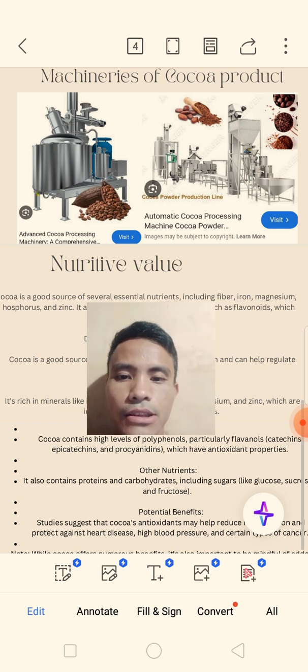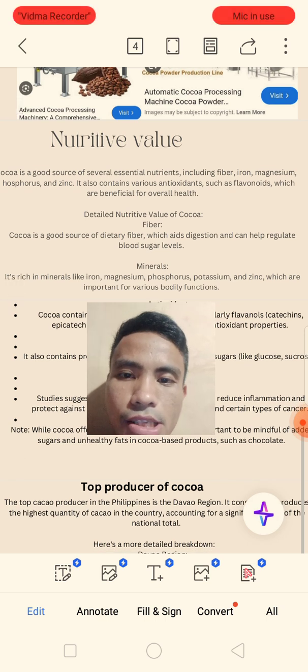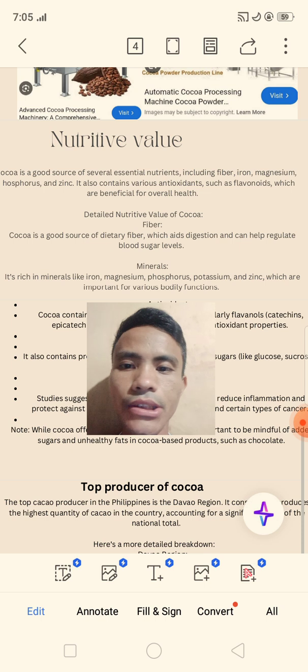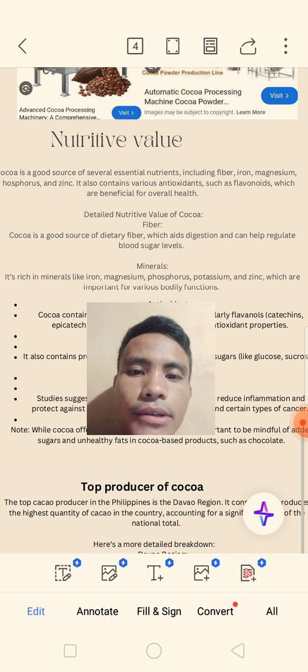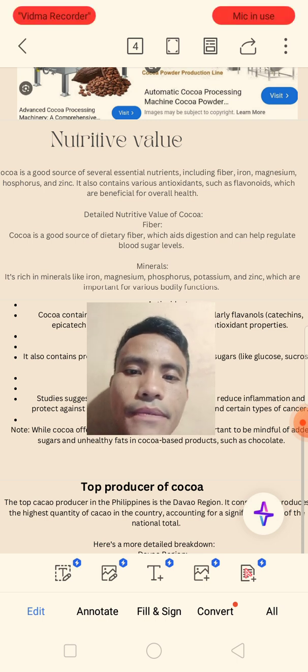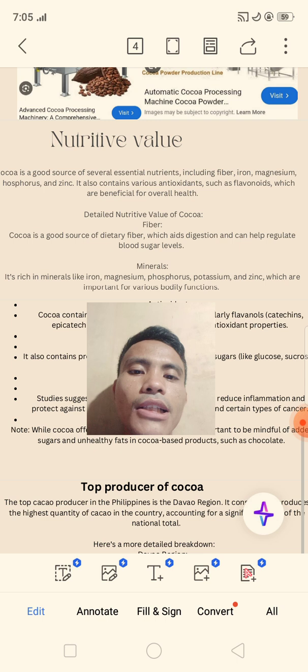And next, the nutritive value of cocoa. Cocoa is a good source of several essential nutrients, including fiber, iron, magnesium, phosphorus, and zinc. It also contains various antioxidants such as flavonoids, which are beneficial for overall health. Detailed nutritive value of cocoa.